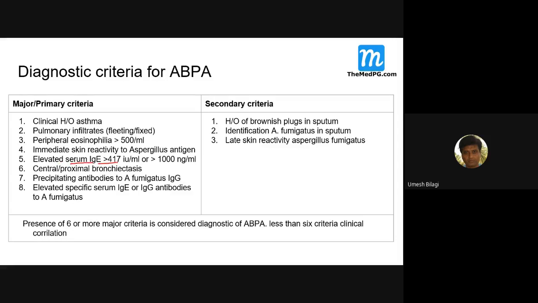Elevated serum IgE, if you are expressing in international units, is 417. If you are expressing in nanograms, it is 1000. Then precipitating antibodies, IgG type, if they are found, it is a major criteria, and specific IgE antibodies are also a major criteria. So out of these 8, if 6 are there, you can think of ABPA. If not, clinical correlation and diagnosis.